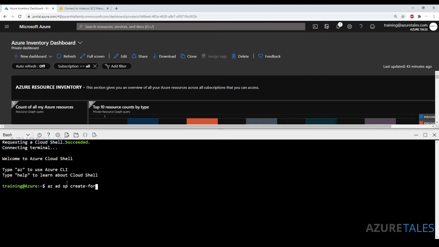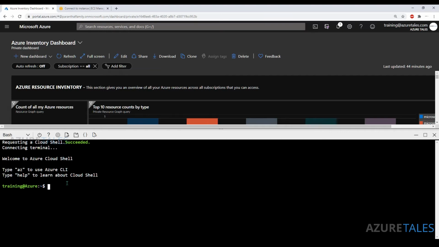Create-for-rbac is something that I use for testing purposes. In real world scenarios, I would recommend you go with a specific role. Create-for-rbac actually adds that particular role to the subscription as a contributor, so that service principal will be added as a contributor to the current subscription.